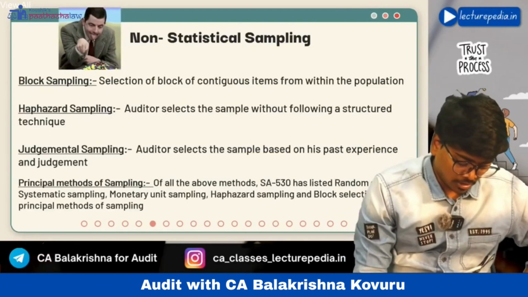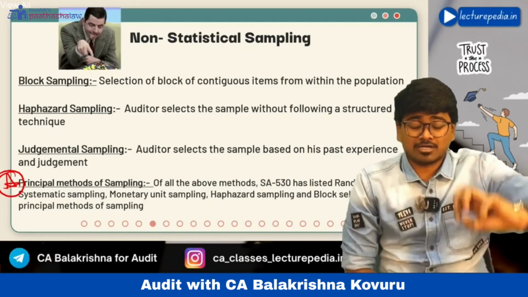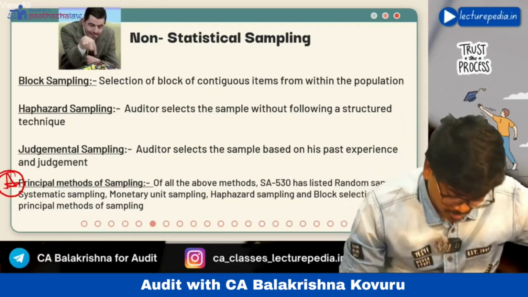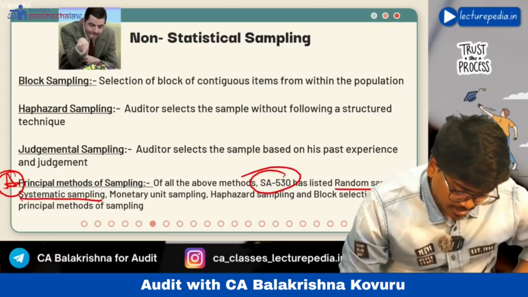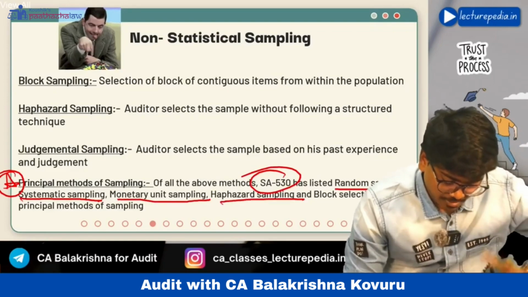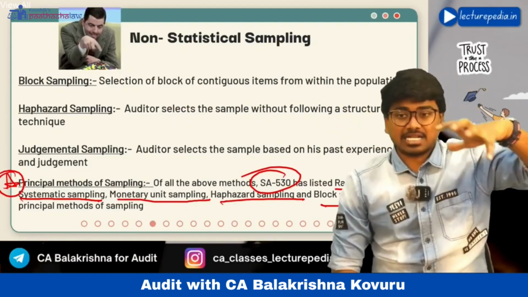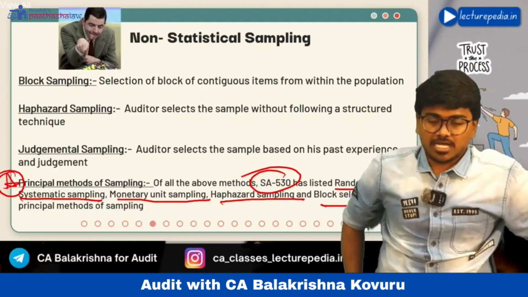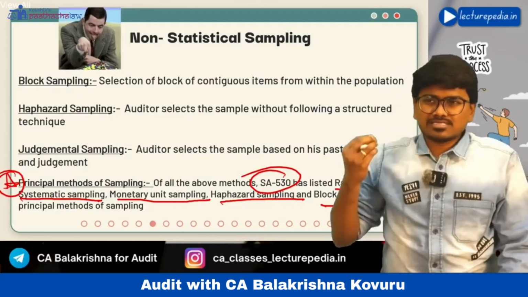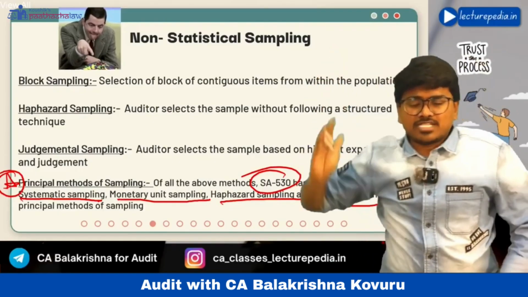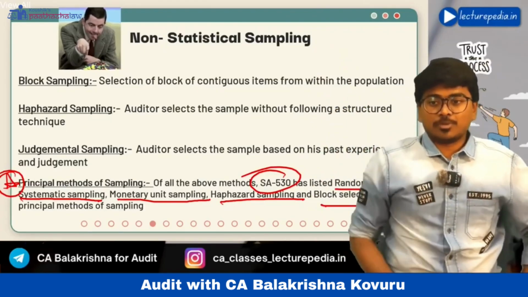This is important. Of all these sampling methods, what are the principal methods of sampling? There are 5 principal methods of sampling as per SA 530: random sampling, systematic sampling, monetary unit sampling, haphazard sampling, and block selection. These 5 methods are recognized as principal methods of sampling as per SA 530. They might ask you a question in the examination: explain principal methods of sampling. Then you have to explain these 5 sampling methods.